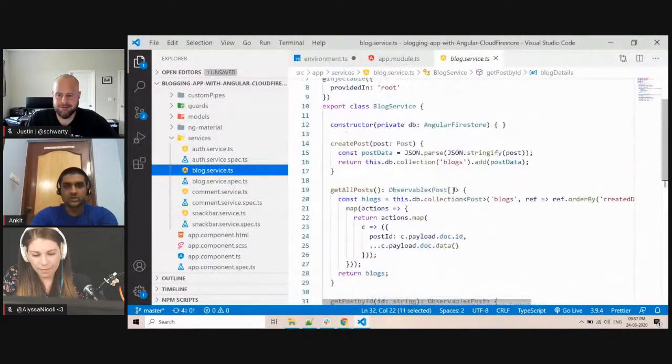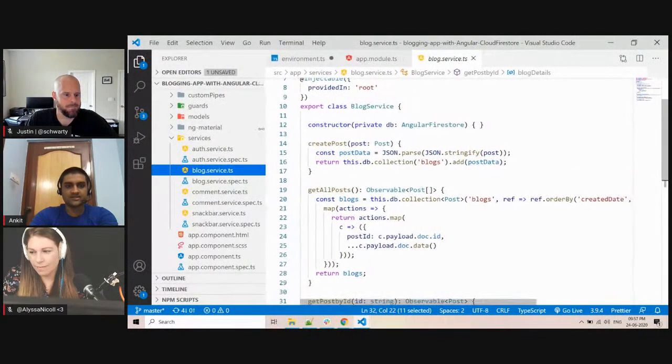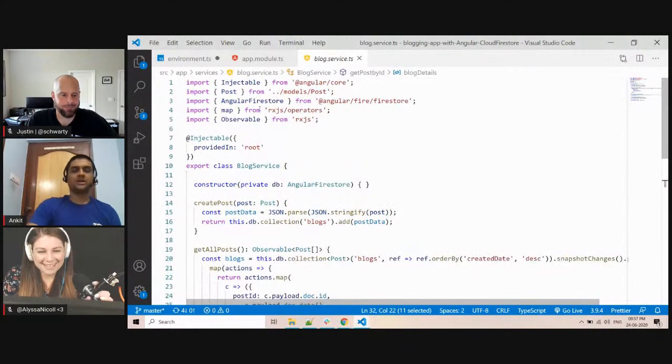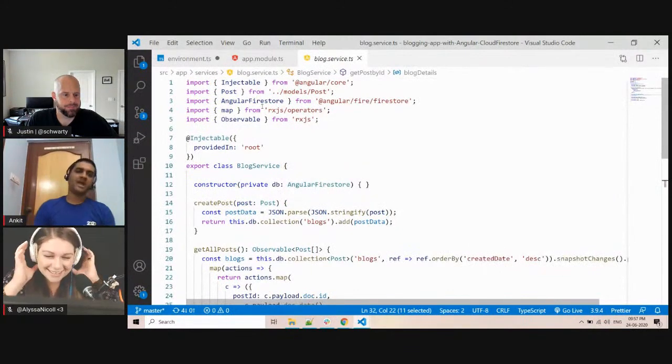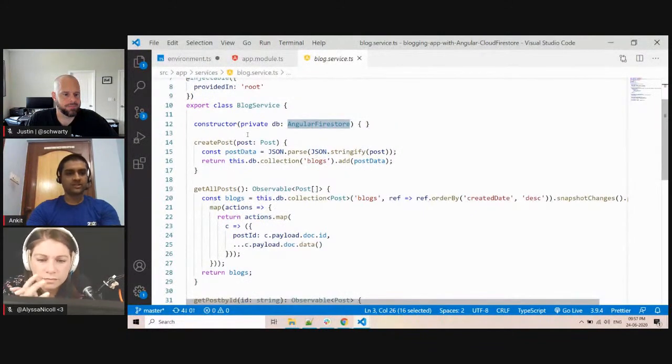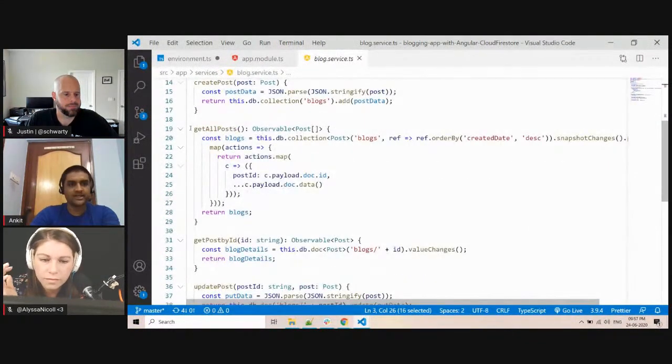So here are the services. I think the screen size is enough for you guys to see that. First we have to install a few packages. One of them is the Angular Firestore package. So we will install that, and then we will inject it in the constructor. And see, this is the get all post method.